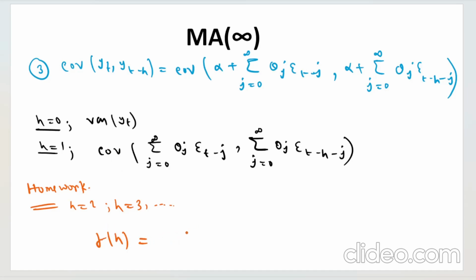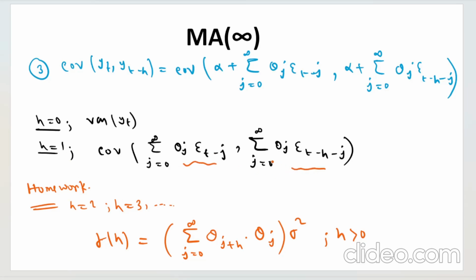Gamma h will be in the form summation j from 0 to infinity theta j plus h into theta j into sigma square for all h greater than 0. You don't need to show many terms. Calculate h equals 1, calculate h equals 2. Only these two expressions will be enough. Simply expand this and see the common terms as we have done.